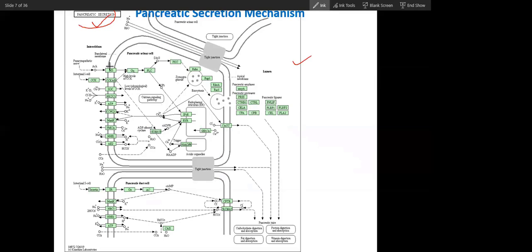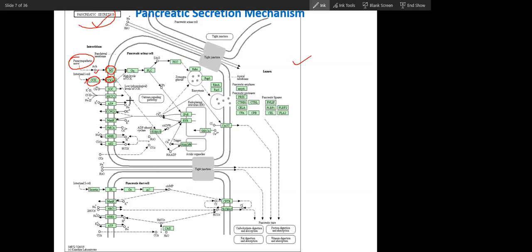You can see here there is a muscarinic receptor and a cholecystokinin receptor. Muscarinic receptors are stimulated by acetylcholine released from the parasympathetic nervous system, and cholecystokinin is a hormone that will cause secretion of the enzyme protein from the pancreas.